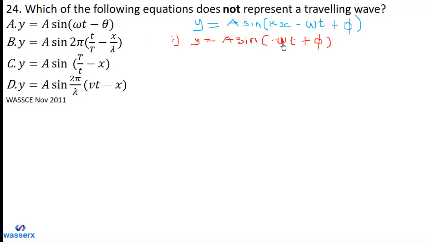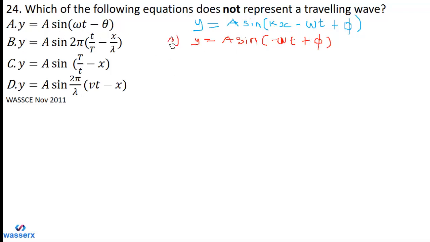So the two equations are identical. They are all traveling waves, just that they are traveling in the opposite direction, as we can see. Therefore A represents the equation of a traveling wave.